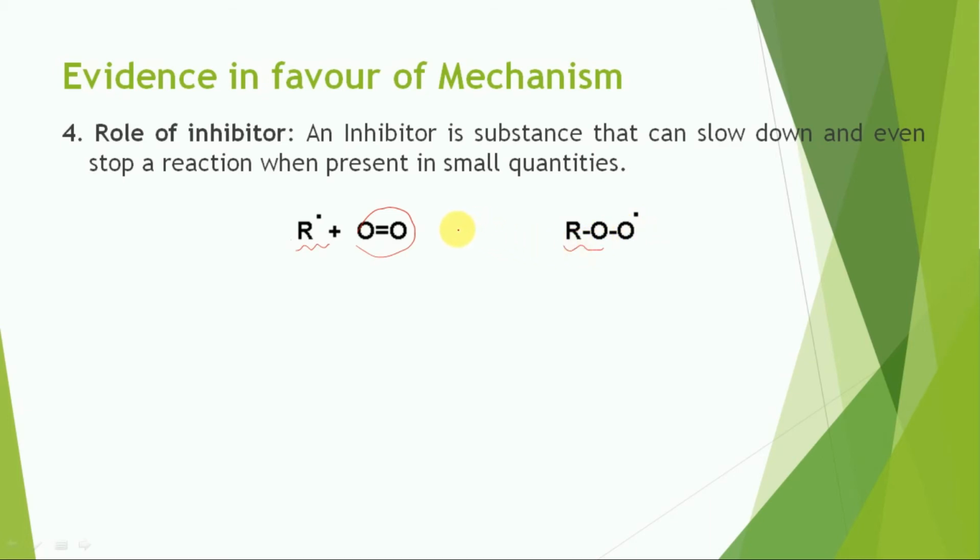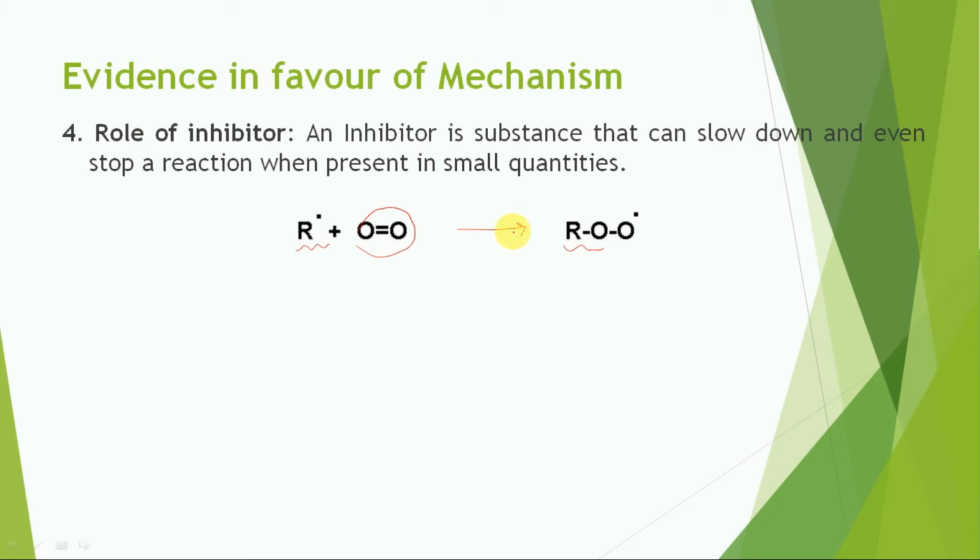So due to the formation of this peroxyalkyl free radical, the reaction is almost terminated and will be stopped. So if we add oxygen, which is the inhibitor, then ultimately the reaction will be stopped.